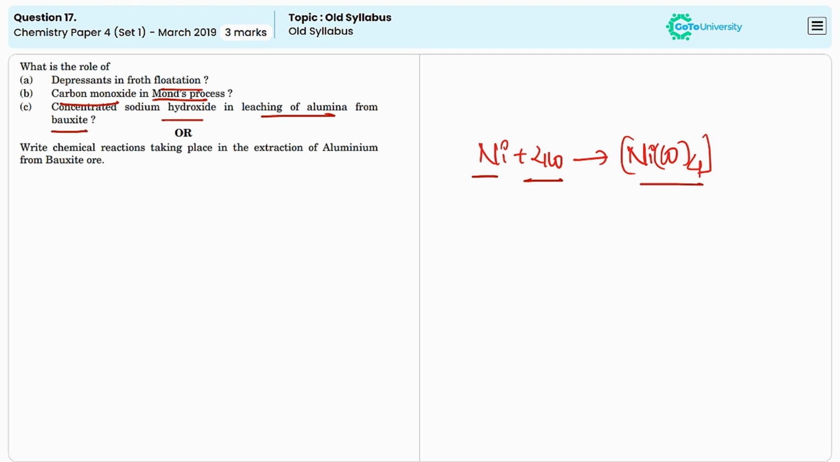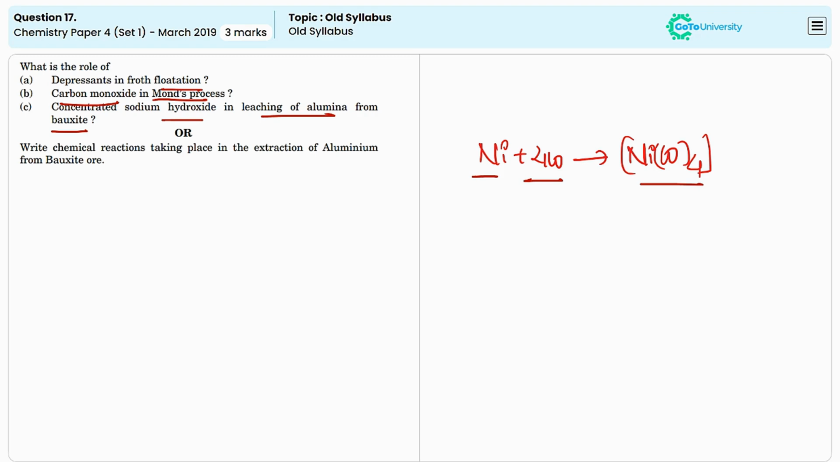Sodium hydroxide is used in the Bayer process for the extraction of alumina from bauxite ore. It involves several steps. In the first step, the bauxite ore is mixed with hot concentrated sodium hydroxide and they will produce sodium aluminate. This is soluble, and the sodium aluminate solution is separated from the insoluble residue through sedimentation and filtration.